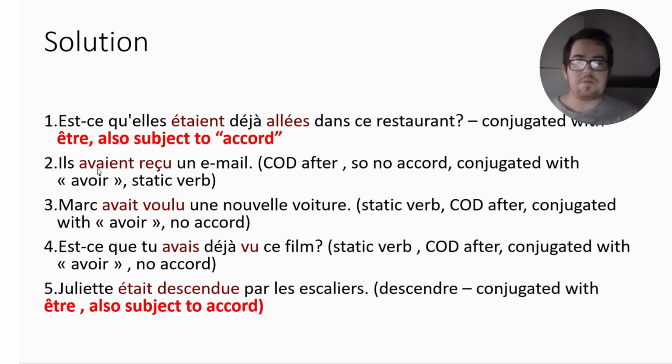Ils avaient reçu, because we need to use the past participle. We know that the plus-que-parfait is obtained by avoir or être at imperfect and the past participle. So therefore we have ils avaient reçu an email, and we do not have any accord because